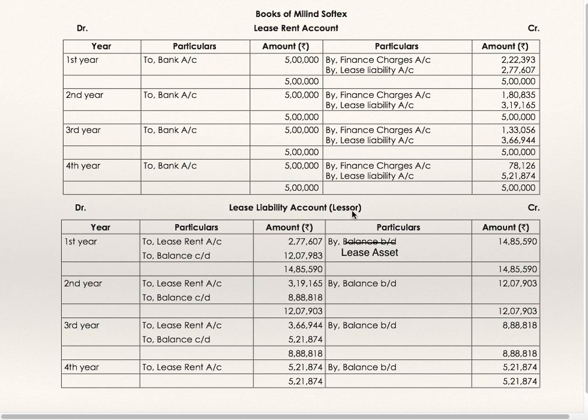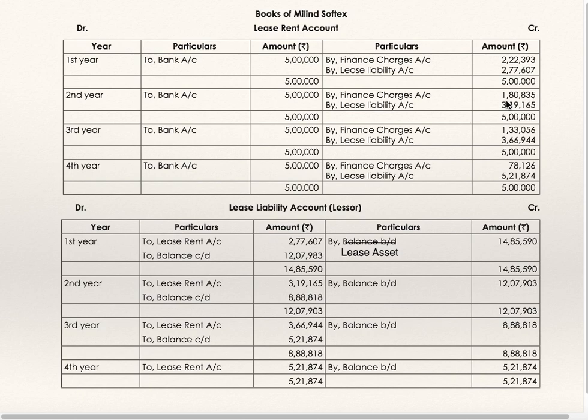Lease liability account. Entry in the books of the lessee will be lease asset to lease liability. So first year, by lease asset 14,85,590. See here, in lease rent account, finance charges and lease liability, principal amount will get transferred to lease liability. So in lease liability account, you will get this principal amount 277,607, balance carried down, balance brought down in the second year.